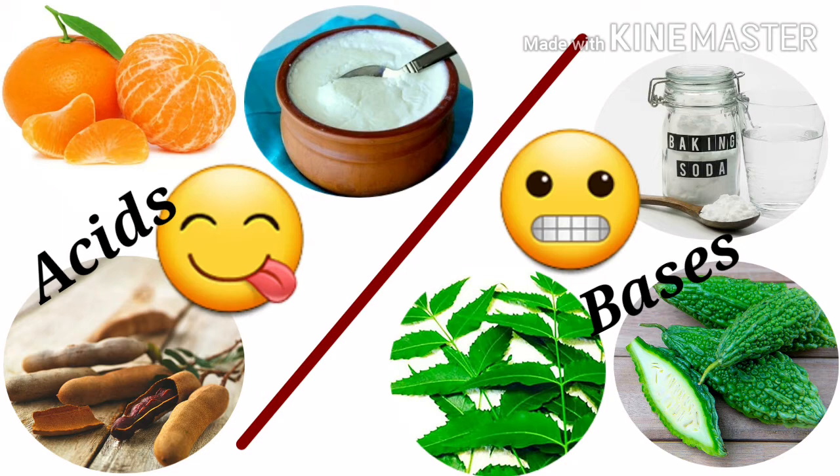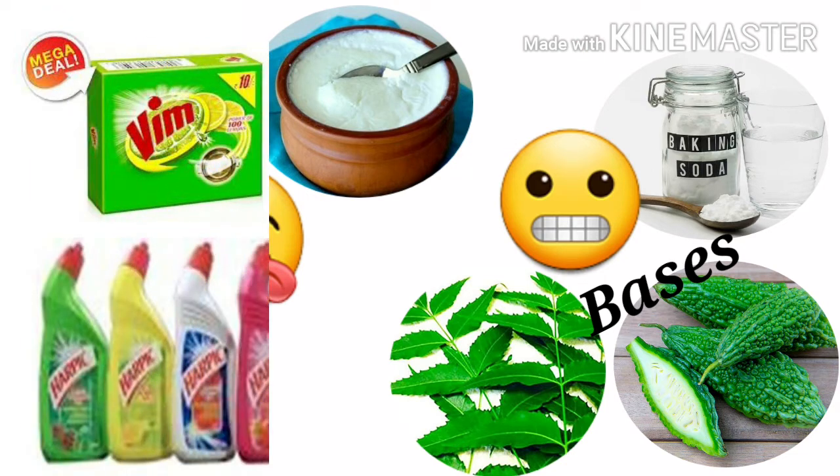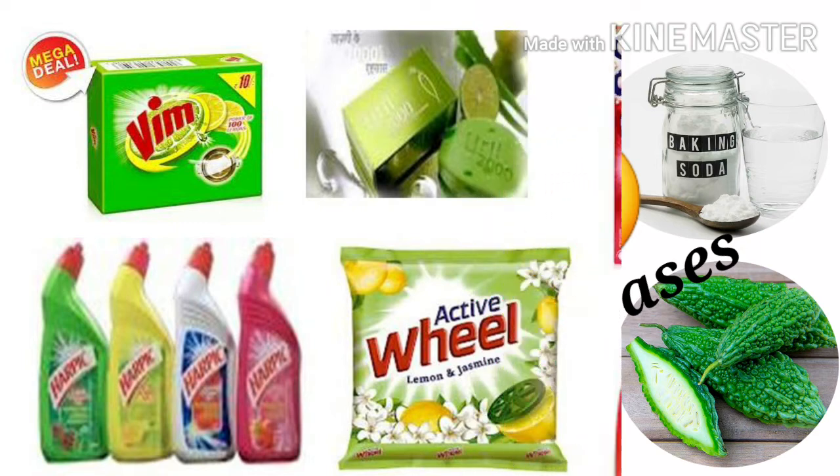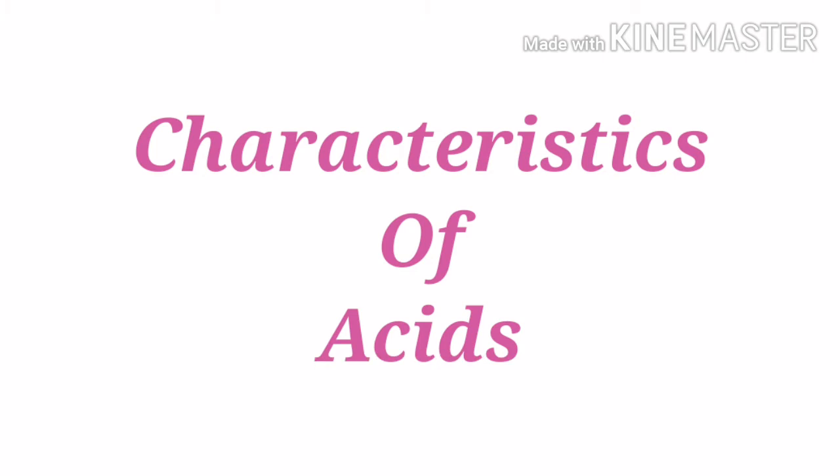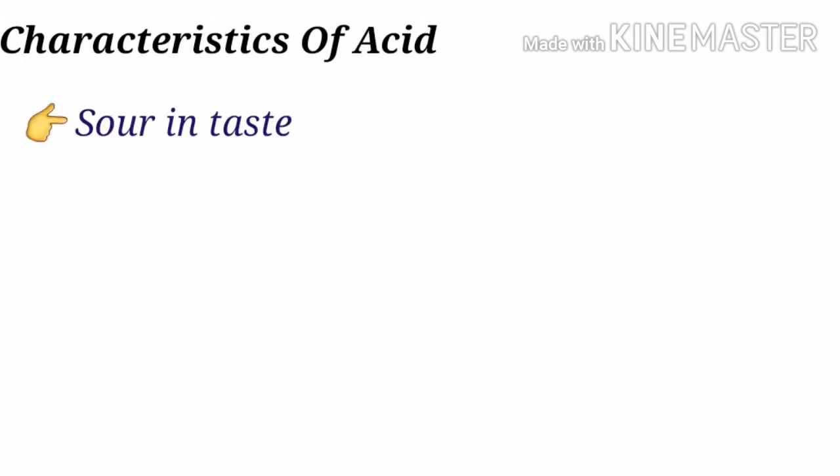Not only food items but other household items like soaps, detergents, toilet cleaner, window cleaner and car batteries also contain acid or base in them. Characteristics of acids. Acids are sour in taste. However, don't taste any acid without consulting your elders.